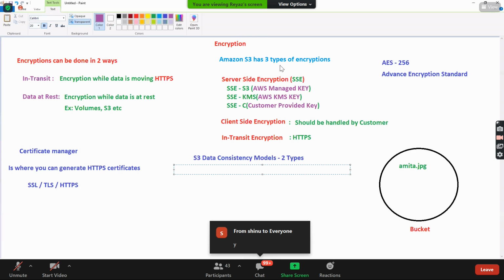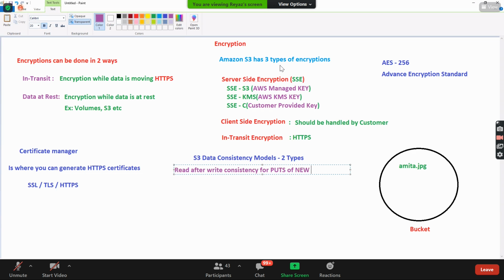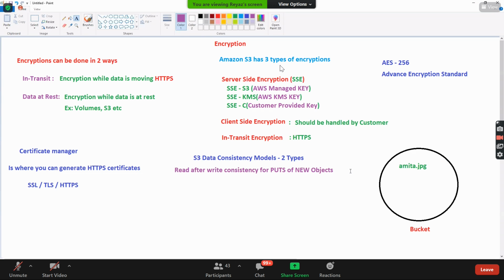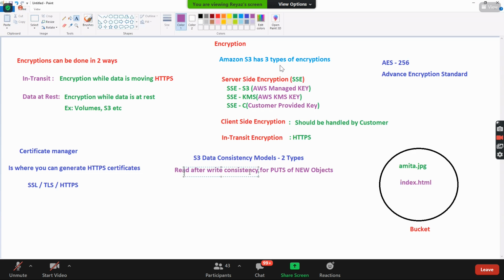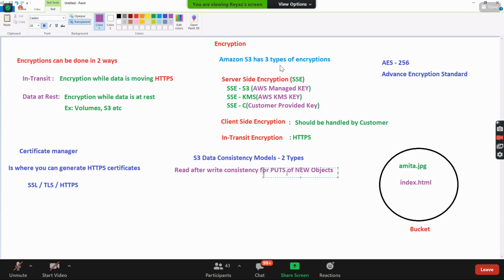So whenever you put a new object, you can read it immediately. This is the meaning. Let's say, for example, I have put something called index.html. After writing only I can read it. That is the meaning here: read after write consistency for puts of new objects.